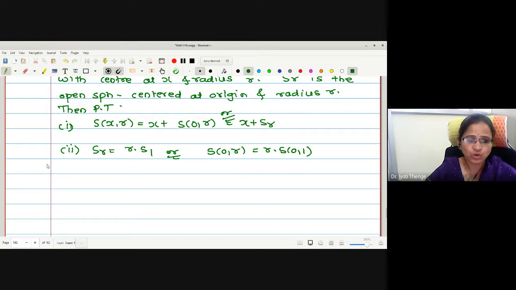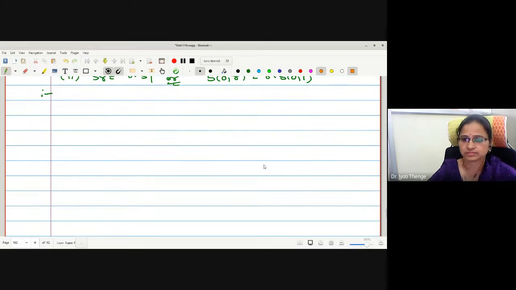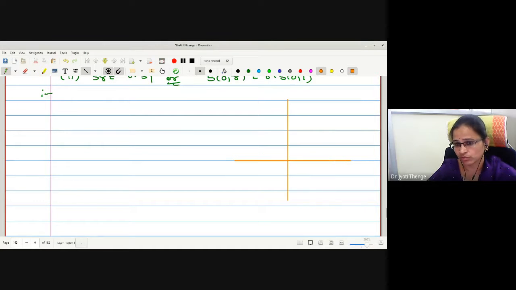You must try to understand the meaning of this lemma first, then only we will go for proving it. S(x,r) is x plus S(0,r). What is the meaning? Two-dimensional space I will take initially, so that it will be easier for us. The sphere at origin is translated by x distance.